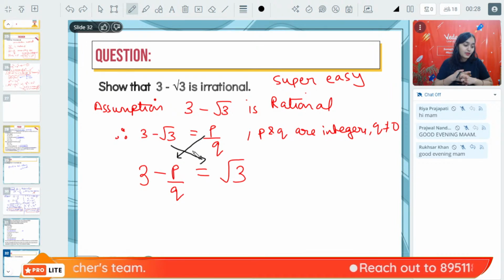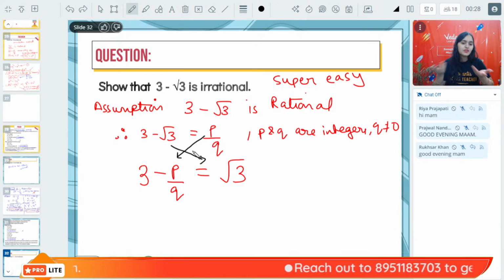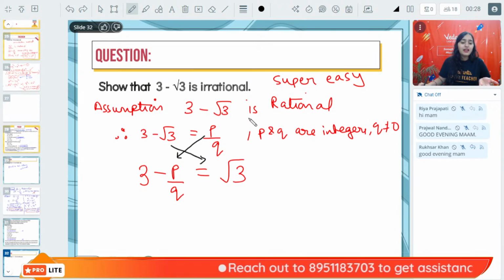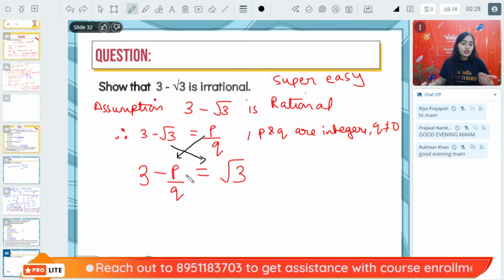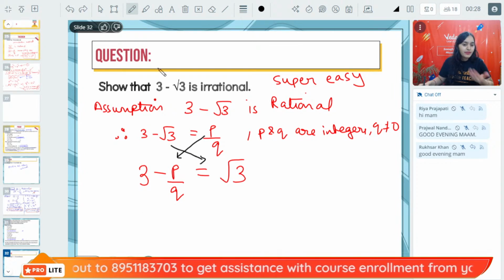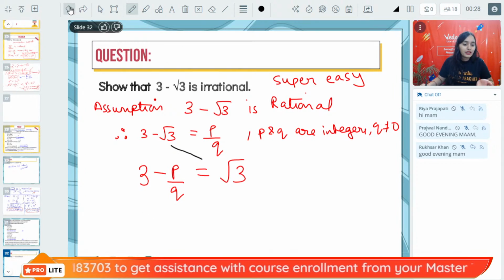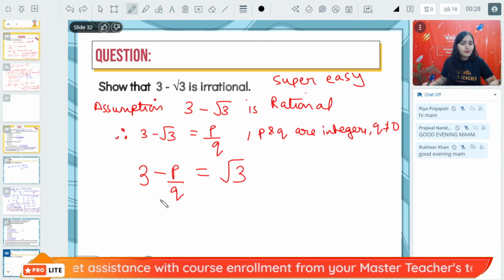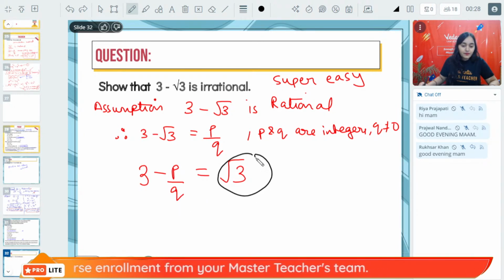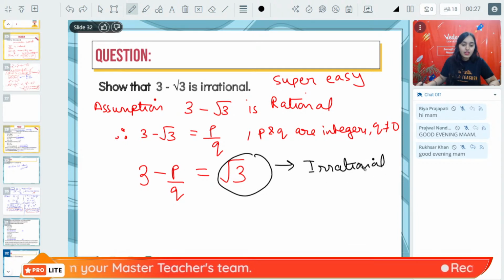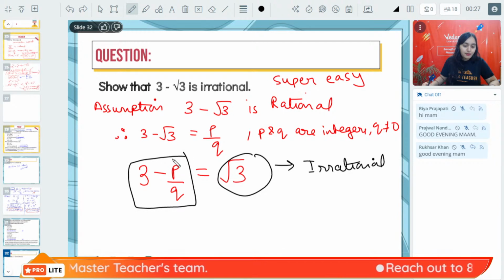Okay. Hi, Nirmali. Simple. What have I done? 3 minus root 3 is rational. So 3 minus root 3 is P by Q. So 3 minus P by Q is root 3. Now, there is one problem. What is the problem? The problem is root 3 is irrational and 3 minus P by Q is rational.